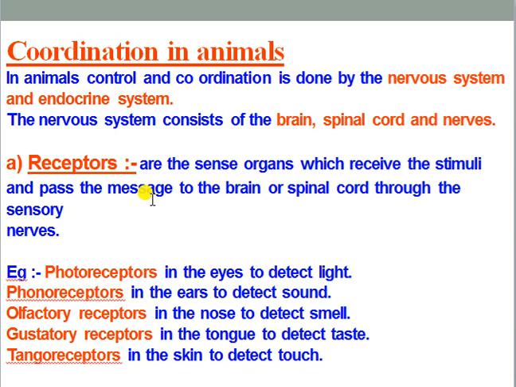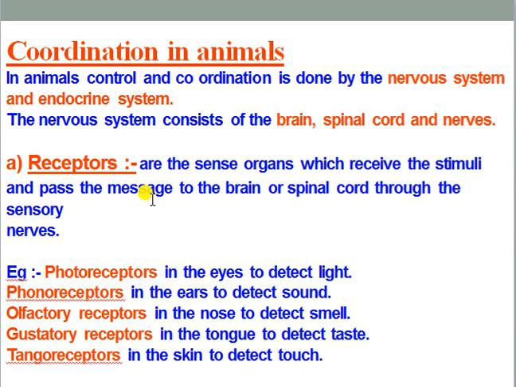Whatever the types, let's see. First one you can see is the photoreceptor. Obviously these kinds of receptors are present in eyes to detect light, because photo means light, and a light-receiving receptor will be called a photoreceptor. Next, phonoreceptor. Phono means sound, that means this kind of receptor is exclusively responsible for accepting various kinds of sounds. Keep it in your mind, these phonoreceptors are present in the ear, because the ear is the auditory organ by which we commonly obtain sound-oriented stimulus. So for that reason phonoreceptors will be present inside the ear tract.